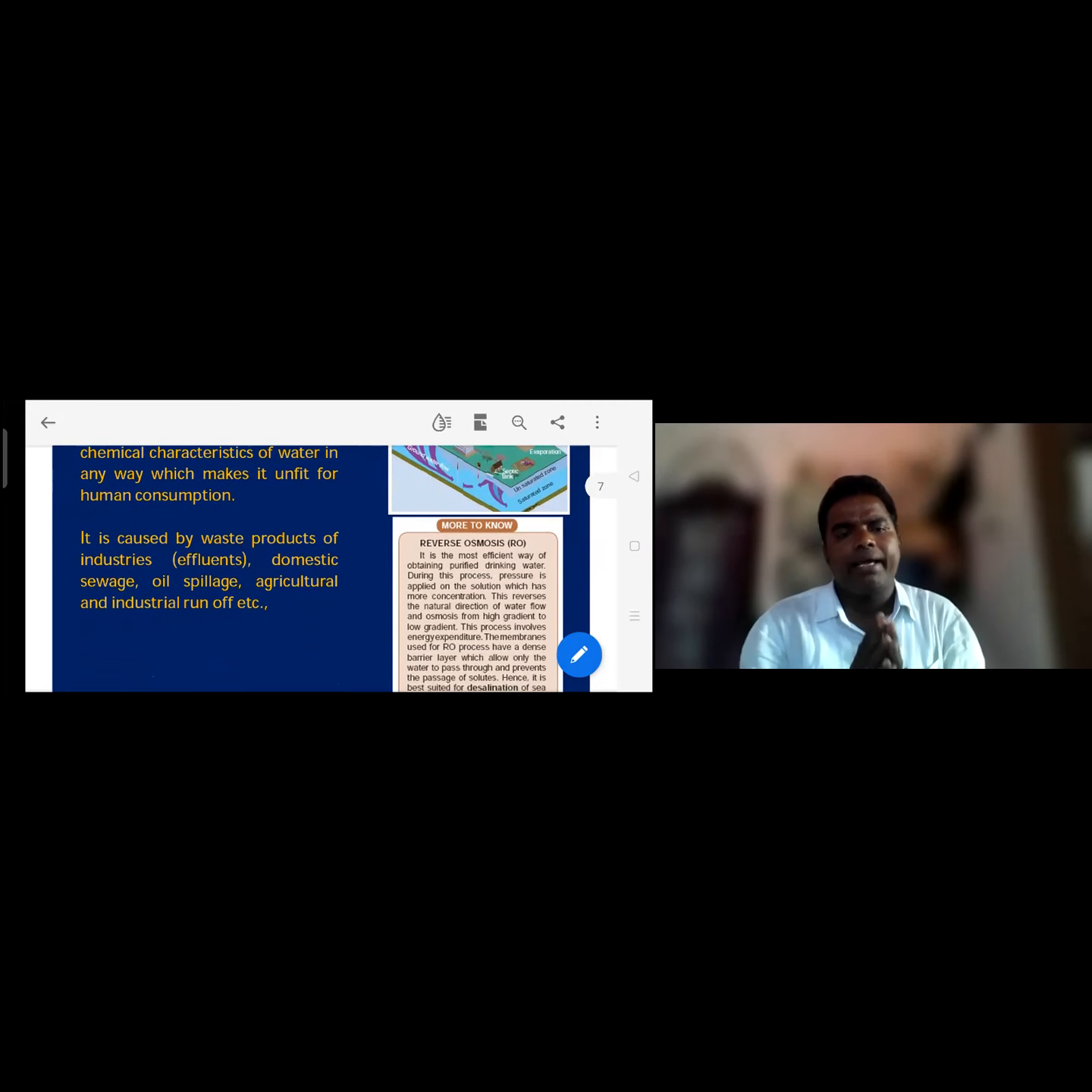It is caused by waste products of industries and effluents. How is water pollution caused? By industrial effluents, agriculture effluents and homemade effluents. Different waste materials we release into the water, so the water becomes polluted. For example, in our district, the mini tank bed is very polluted because of man-made, anthropogenic pollutants.